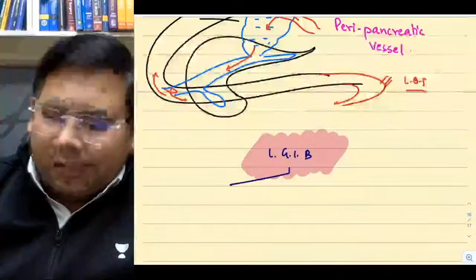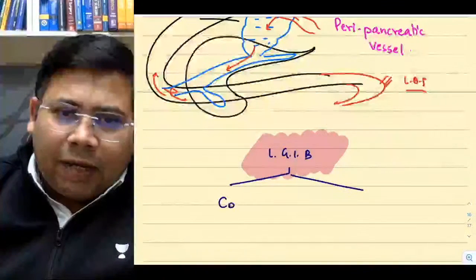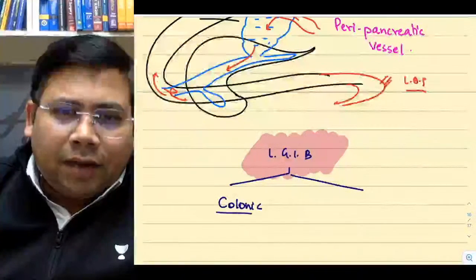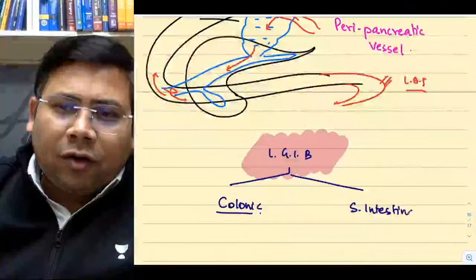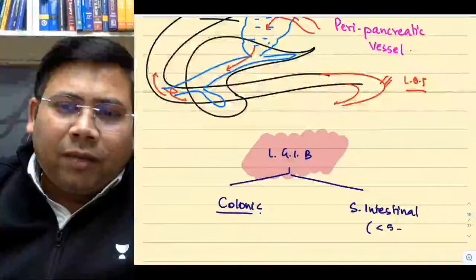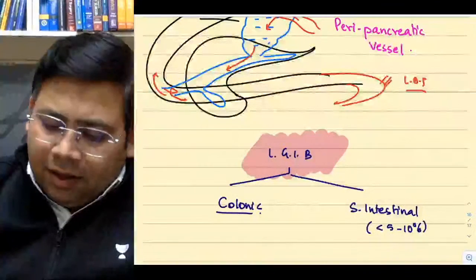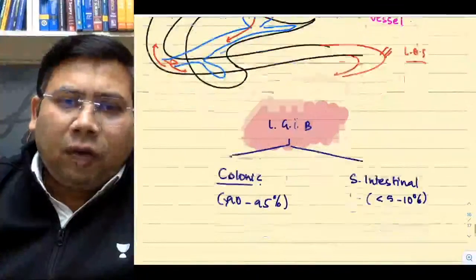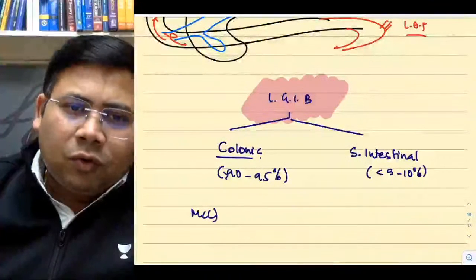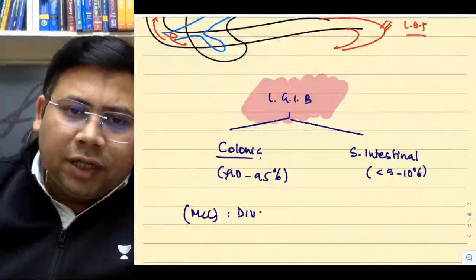If you talk about lower GI bleed, again the bleeding can be colonic or it can be small intestinal. Is that clear or no? Less than 5 to 10% are small intestinal. Remaining more than 90 to 95% are colonic. Most common cause is diverticulosis.